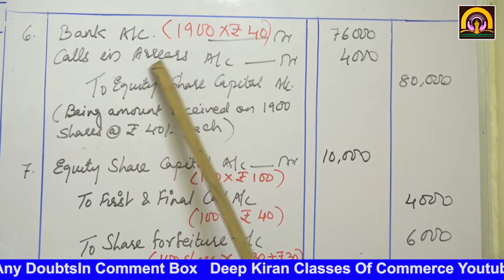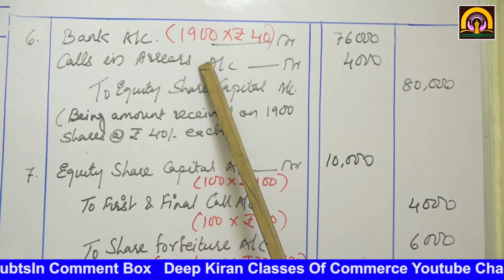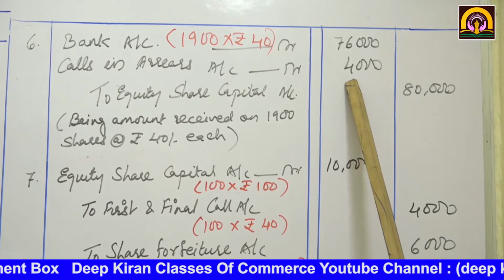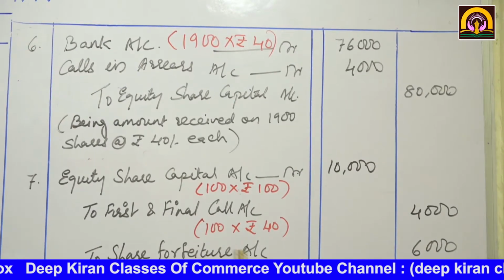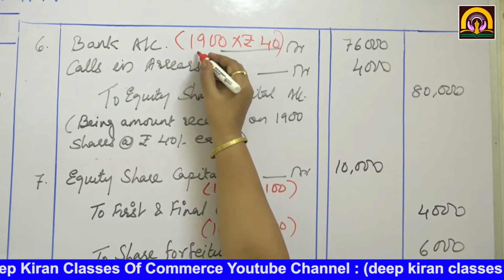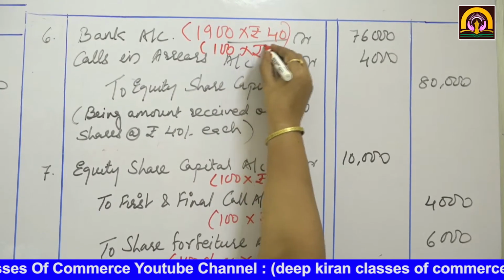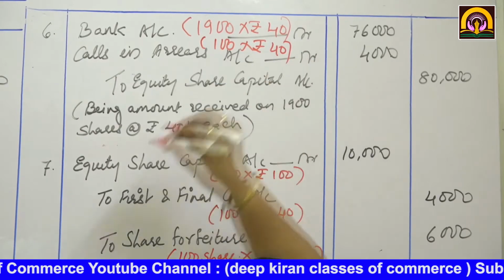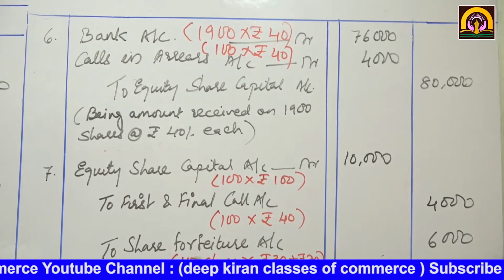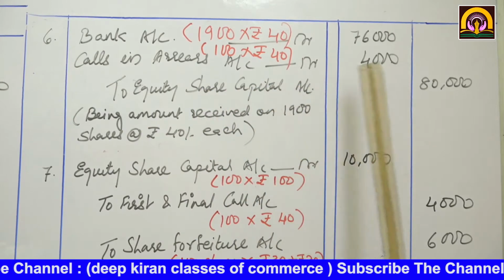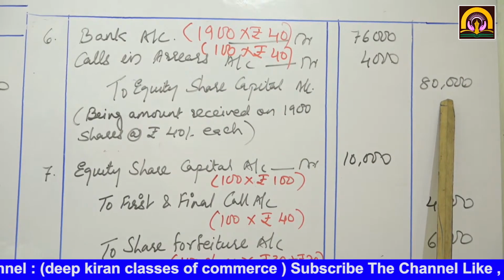Of rupees 40 on 100 shares, so it will come to 4,000. I will write here also, 100 into rupees 40, so that you can understand. Okay. To equity share capital 80,000.